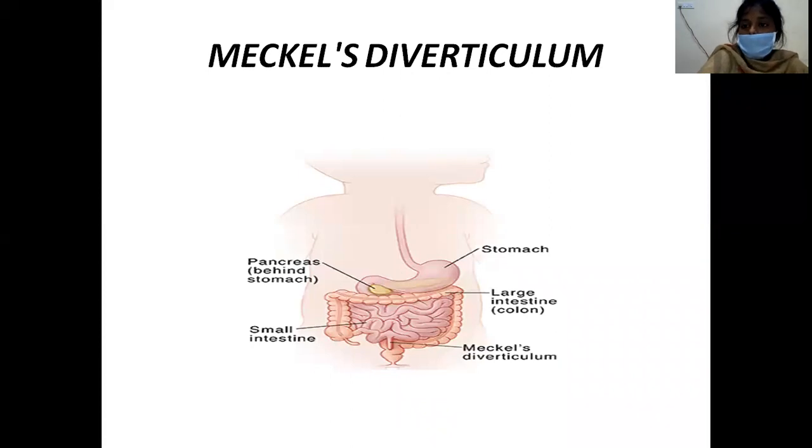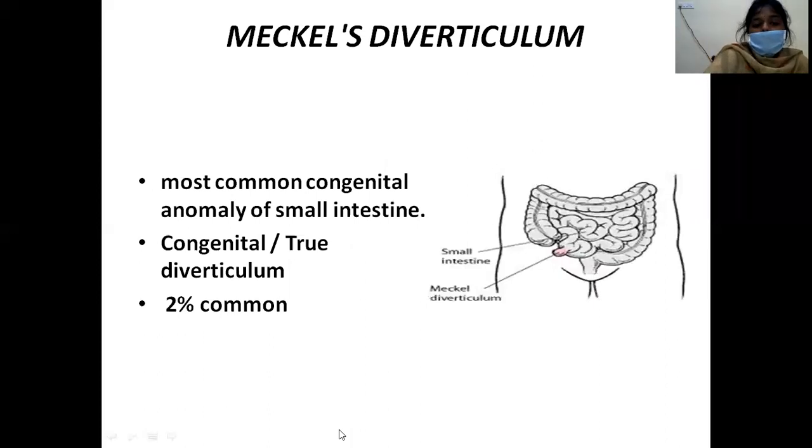This is also a very interesting one, Meckel's diverticulum. This is the most common congenital anomaly of the small intestine, and this is a true diverticulum. What is meant by true diverticulum and false diverticulum?